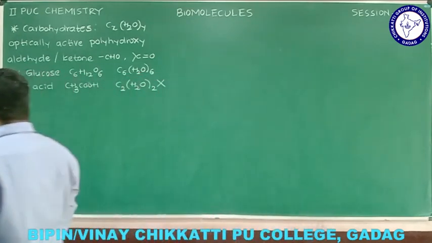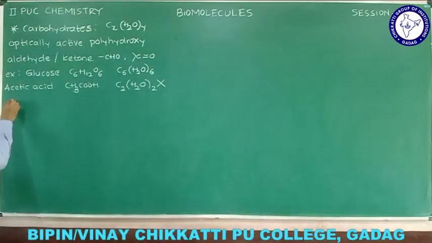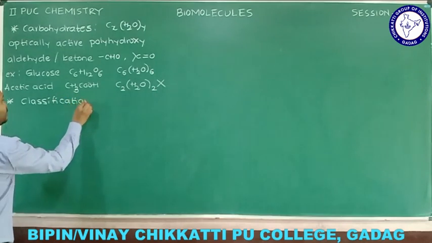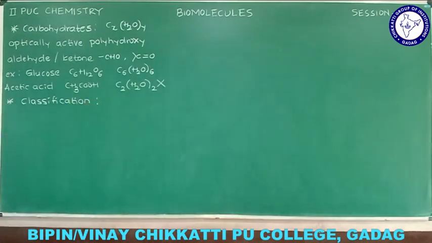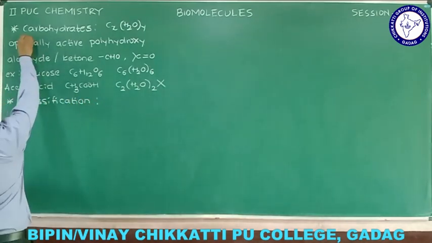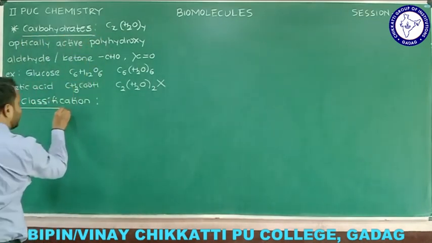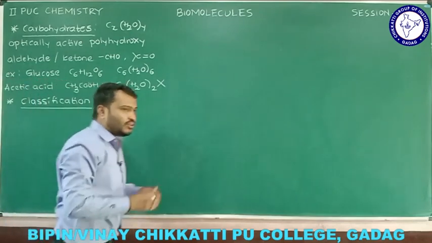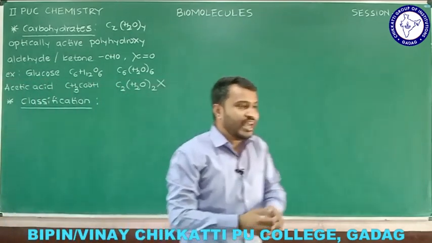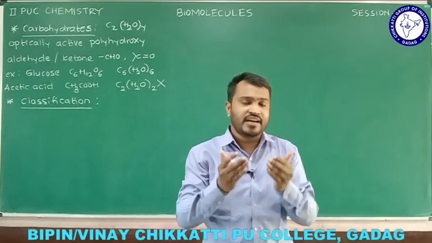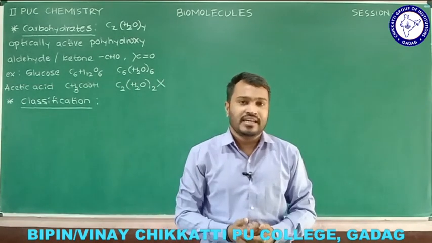Now, after knowing the meaning of carbohydrate, we'll see the classification of carbohydrates. We have different criteria for classification, and based on the condition we are going to classify the carbohydrates.